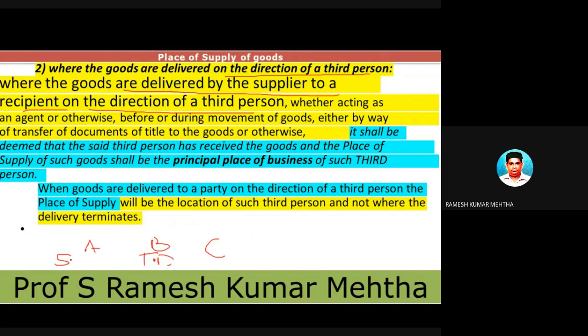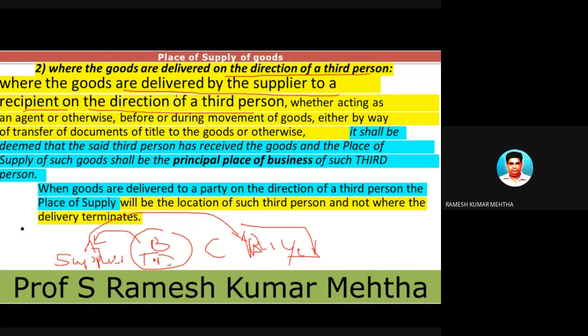This is the supplier, and this is the buyer. This third person is giving instructions to A, who is the supplier, to supply goods to C, who is the buyer. Okay, this is the meaning of this particular sentence.